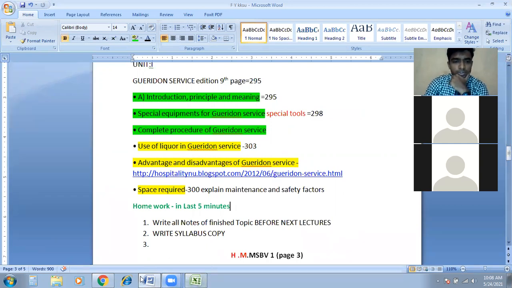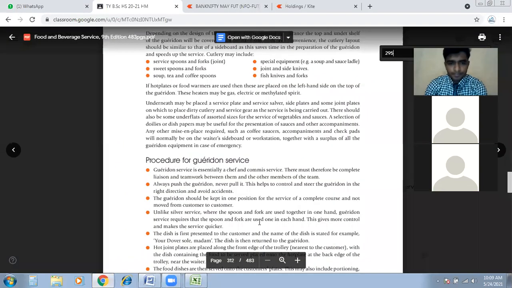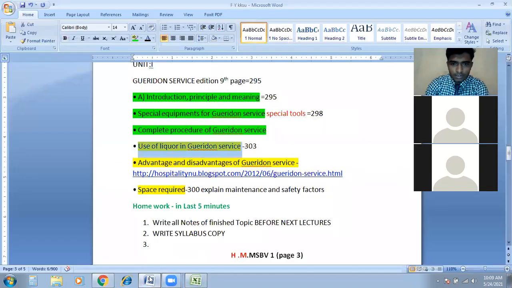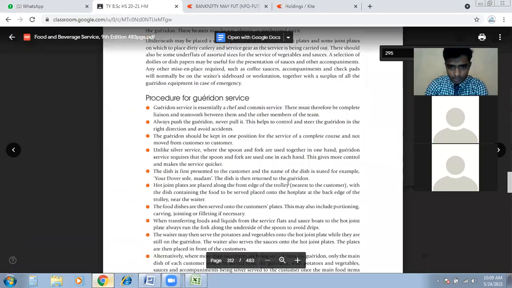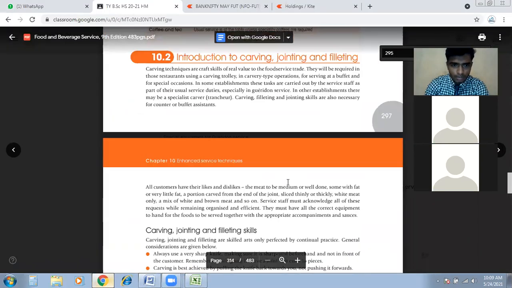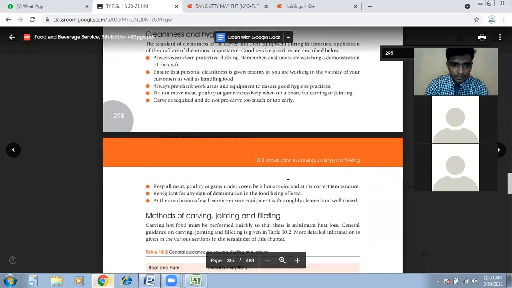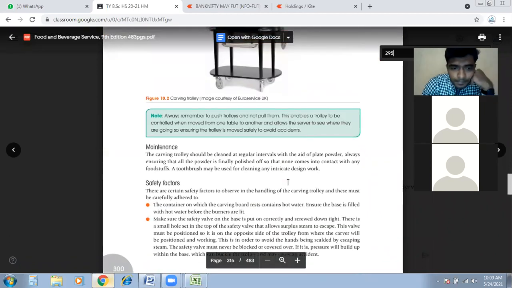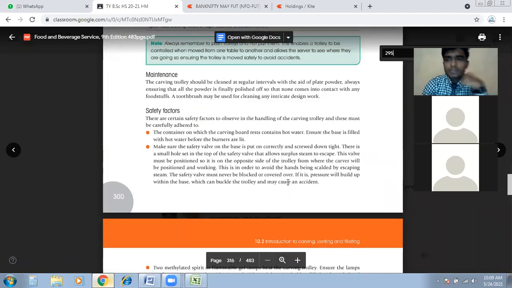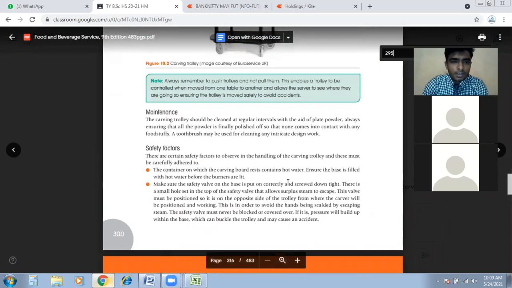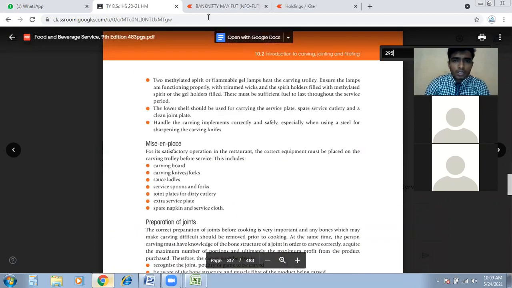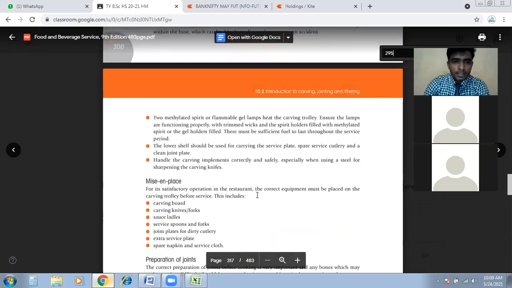Okay, now we will start use of liquor in the Garidon service, which is on page number 303. You understand, right? We use some liquors during the flambe. We have seen the flambe service, which is flammable service.